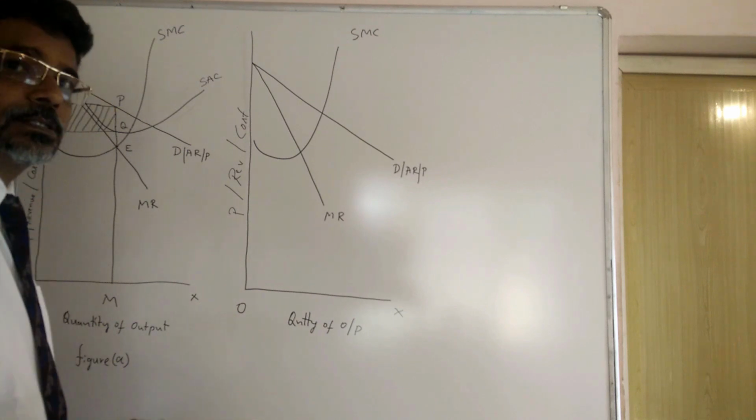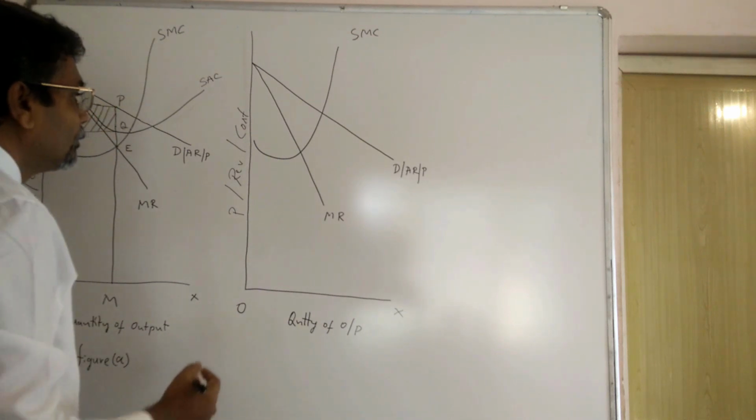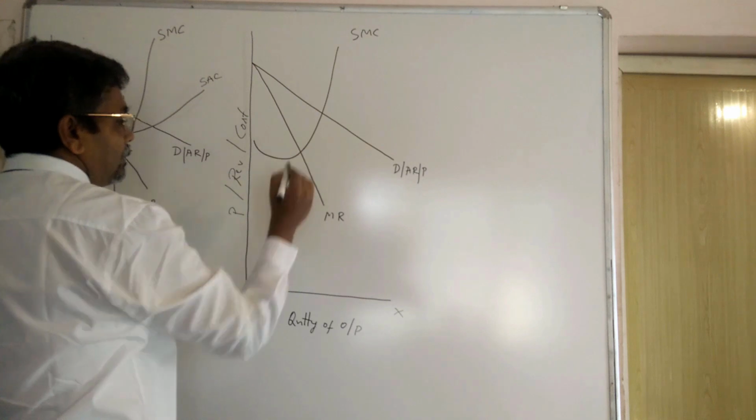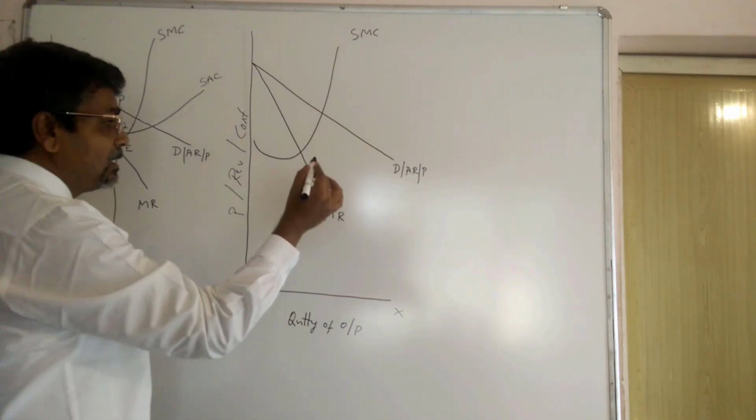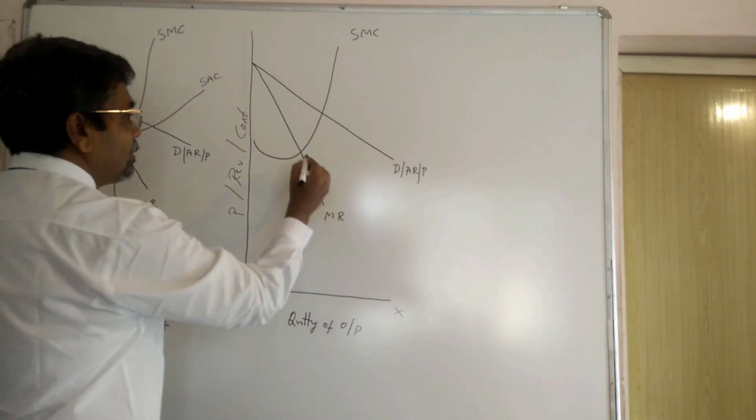Short run marginal cost. And here, yes, marginal cost intersected the marginal revenue curve at the point E.